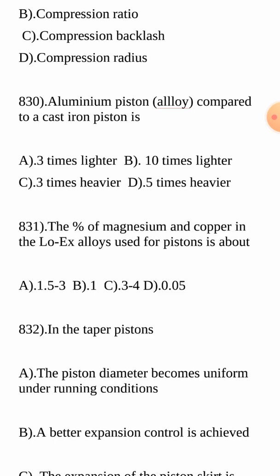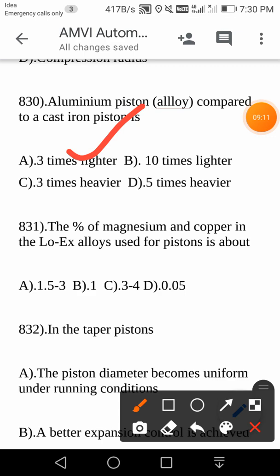So you will eliminate 3 times heavier and 5 times heavier, but you may be confused between 3 times lighter and 10 times lighter. Some of you may think it is 10 times lighter. It is not so. Actually, an aluminum alloy piston compared to a cast iron piston is 3 times lighter. Okay, boys, that is your answer.